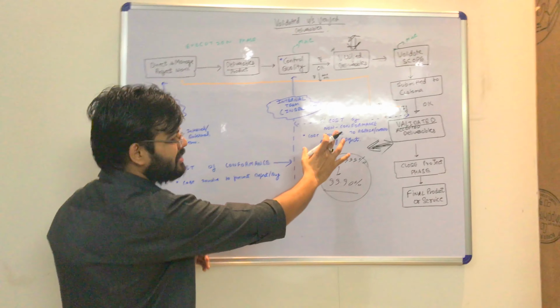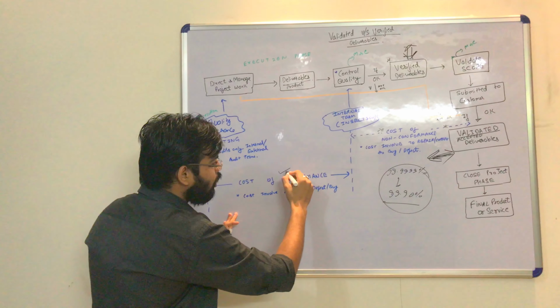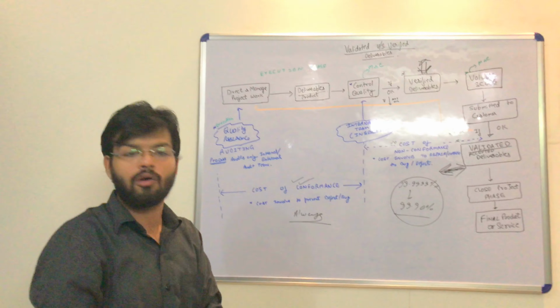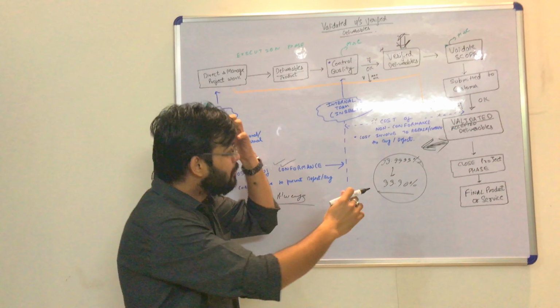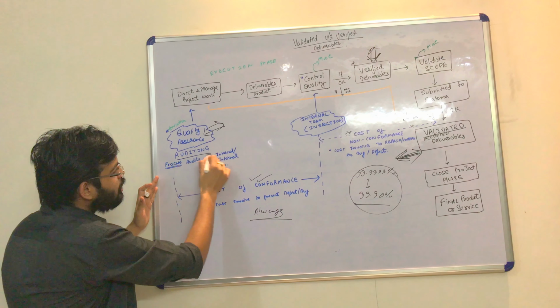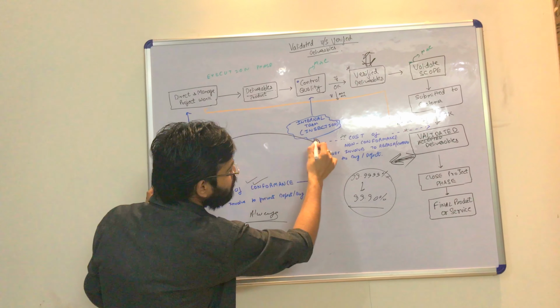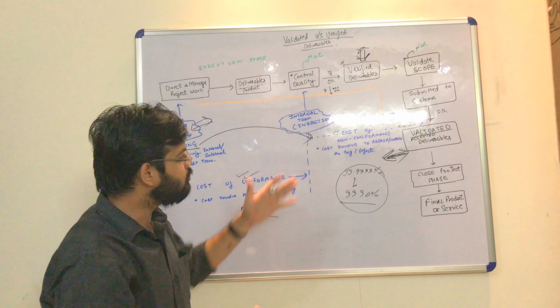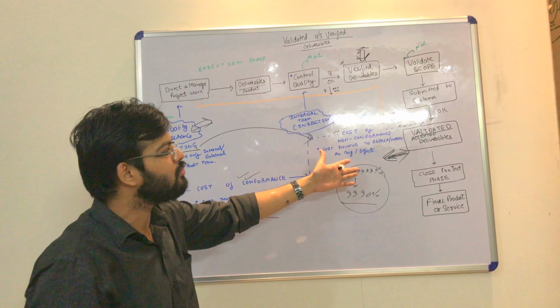So here one more thing is that cost of conformance you always have to apply. You always take care of it, that you are investing in cost of conformance directly or indirectly. But cost of non-conformance is an additional overhead. If we are not following the proper process, if we are not doing our auditing well, then it can lead to cost of non-conformance. It is an additional cost because we are repairing it. We have not developed the product the right way, so we need to repair it. So this is the additional cost of non-conformance.